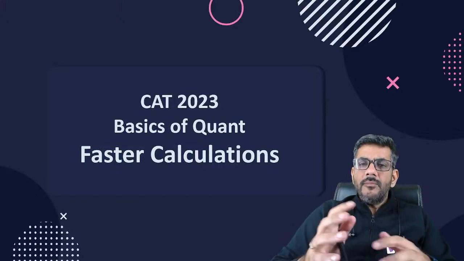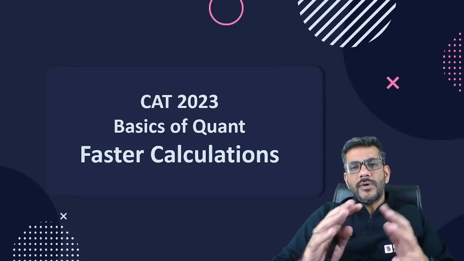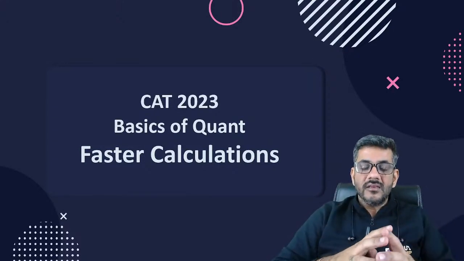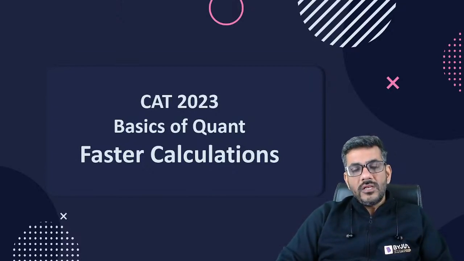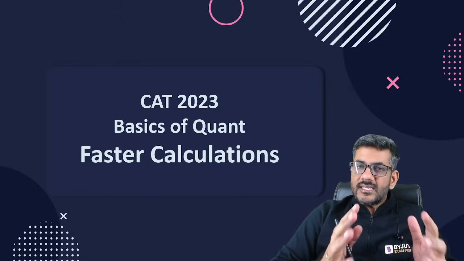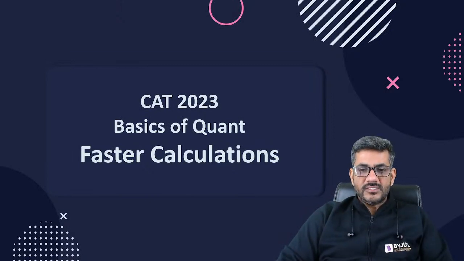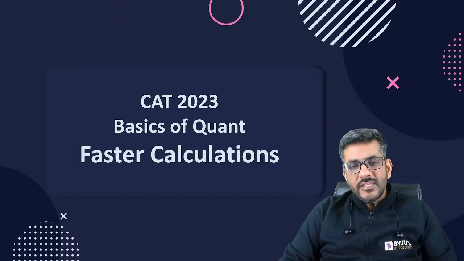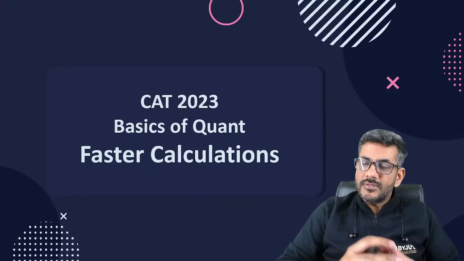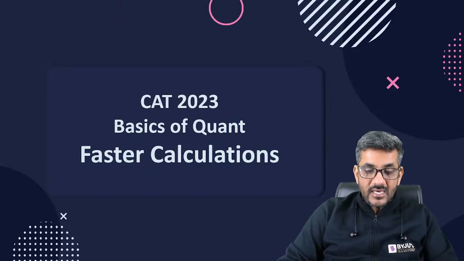No, he would be giving you options like 15%, 20%, 25%, 30%, so that you can immediately at least approximate what value it is going to be. That's exactly what is needed while doing these questions, and some of the tricks are going to be useful for us to make some of the calculations easy. I'll be talking about those in today's class itself.